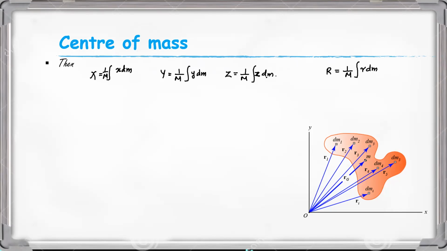In one dimension we cannot say volume, only in 3 dimensions we can say it as volume. And in the 1 dimensional case, dm must be the line element dx at the position x.